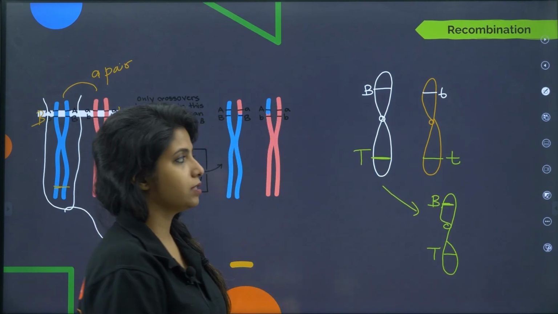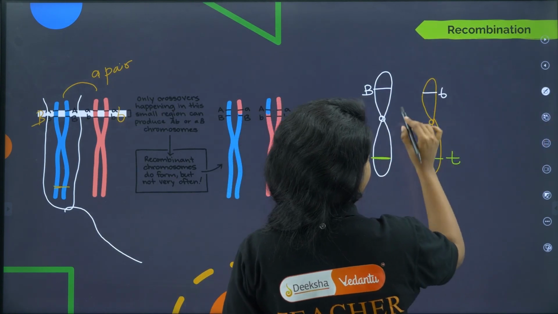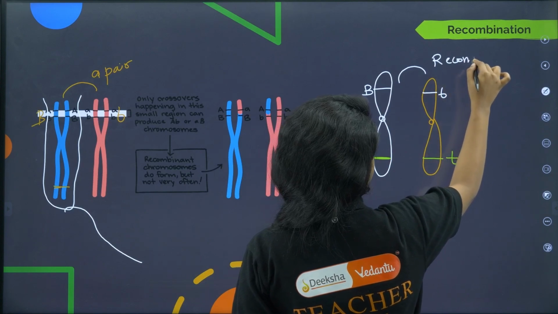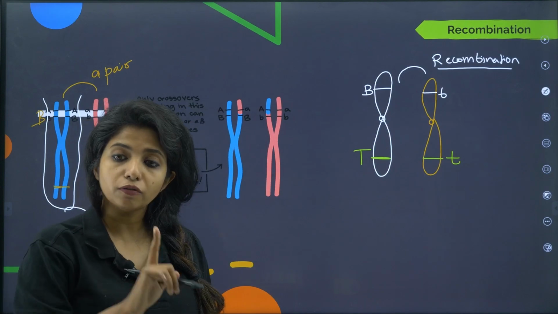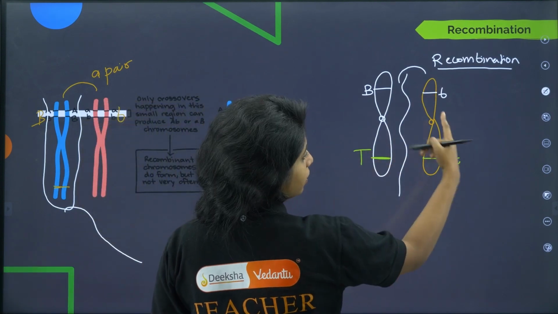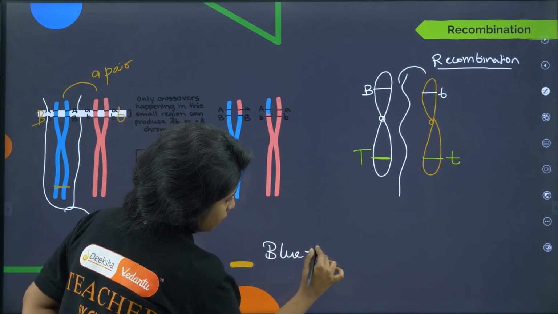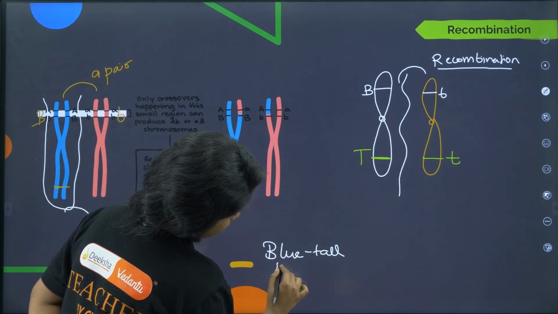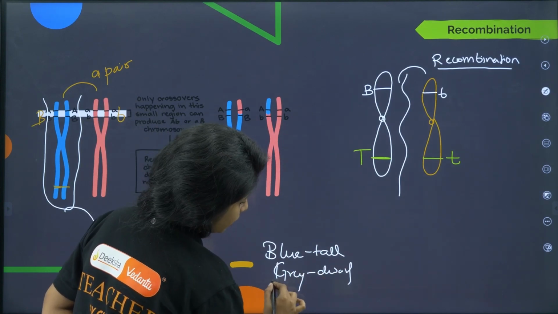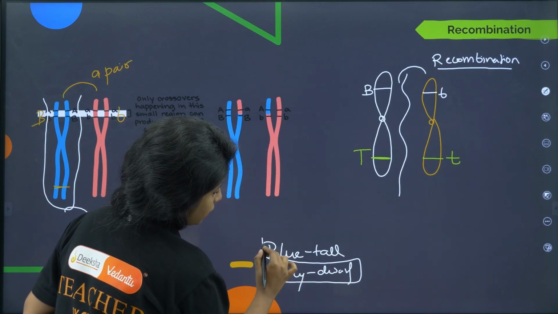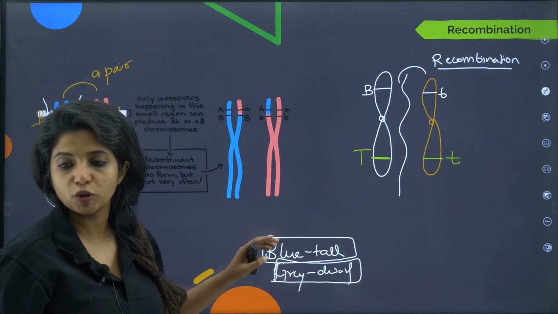But what happens is that in a pair of chromosomes in our body, sometimes something that is known as recombination happens. So what was the before thing? Before, either I can pass this or I can pass this. There is no combination. So always blue was with tall, and the other one, grey, small b stands for grey, was with dwarf. So either I can get this from my father, or this from my father. These are the two possibilities that could happen.